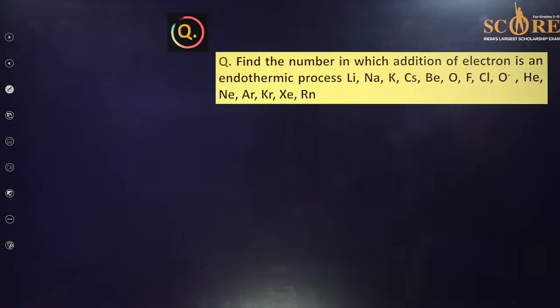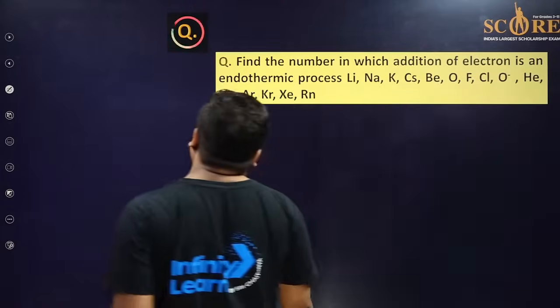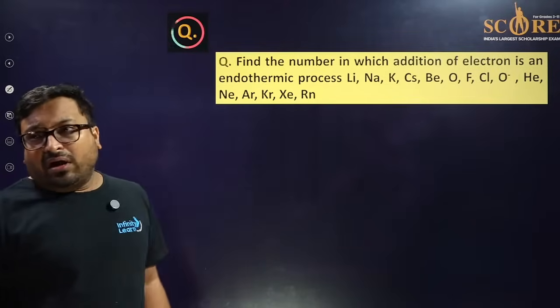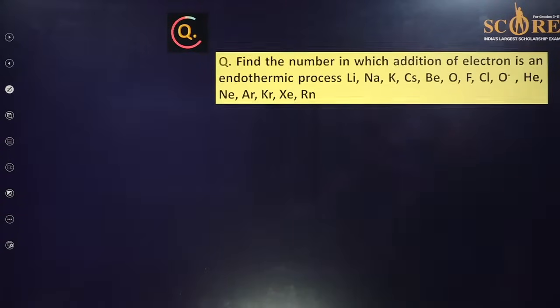Please find the number of species in which addition of an electron is an endothermic process. Intentionally, I have added this question. Please answer it. I have not given options intentionally, so you have to write the answer. Please take your time.